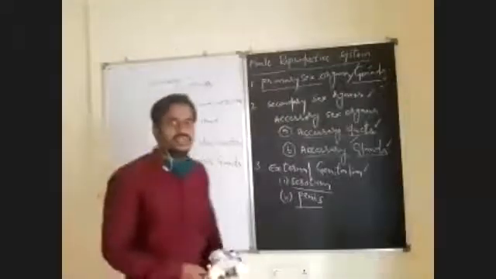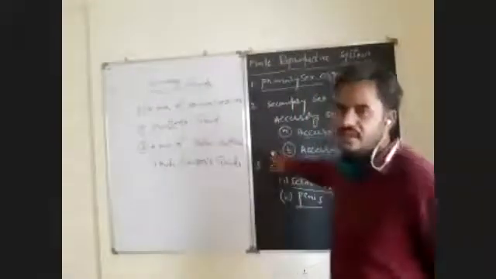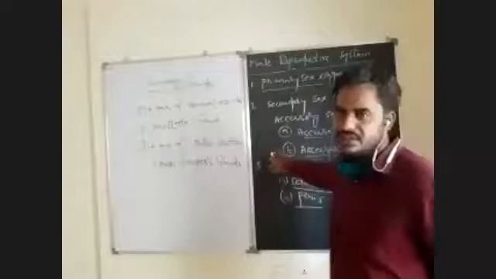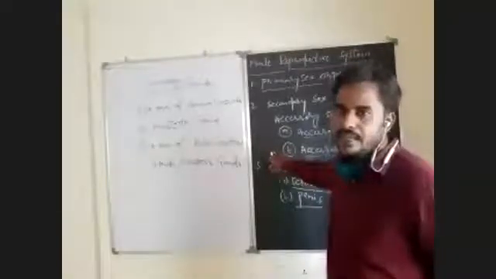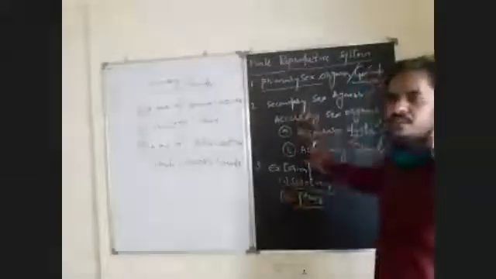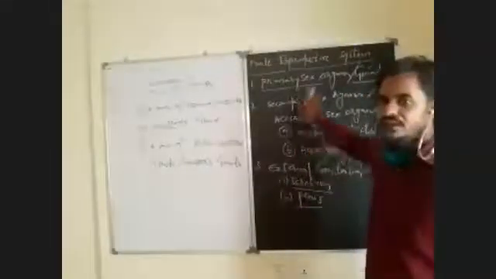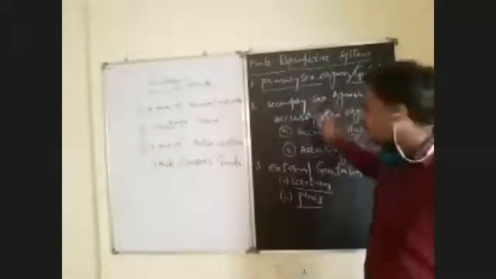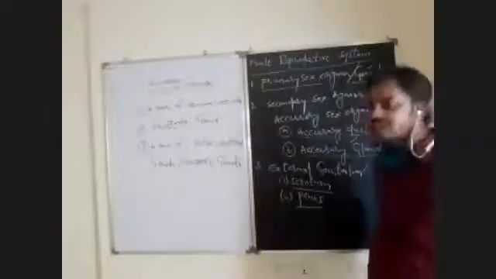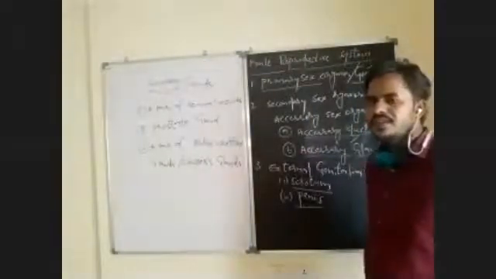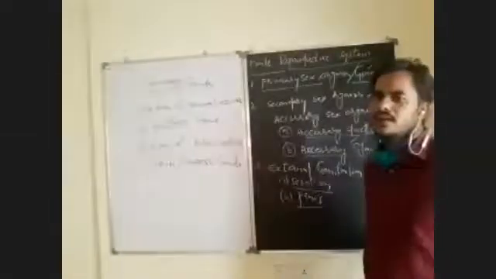Okay, now we have to discuss all the structures in detail, their anatomy and physiology, their complete internal and external structures. Along with that, their respective functions we have to discuss. Just remember what structures are present. I think it is very clear. There are primary sex organs, secondary sex organs. After that, external genitalia, I told you. What is the role of the external genitalia in reproduction? External genitalia are the externally visible organs of the reproductive system.